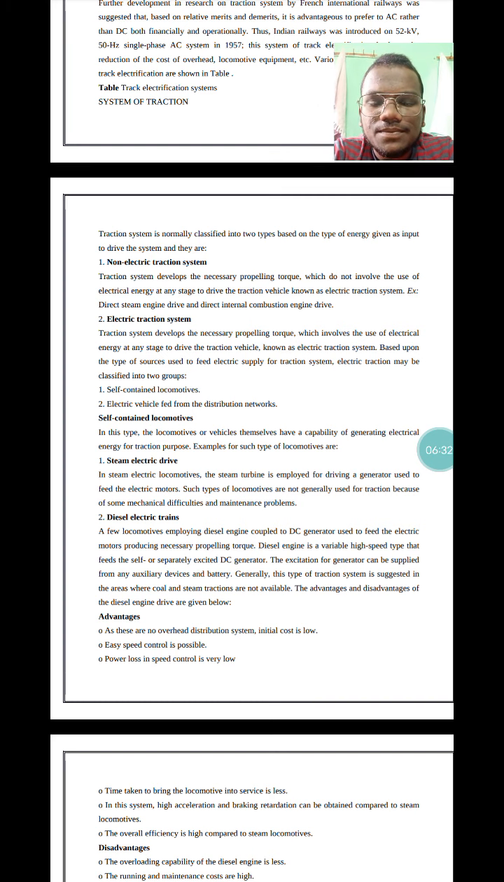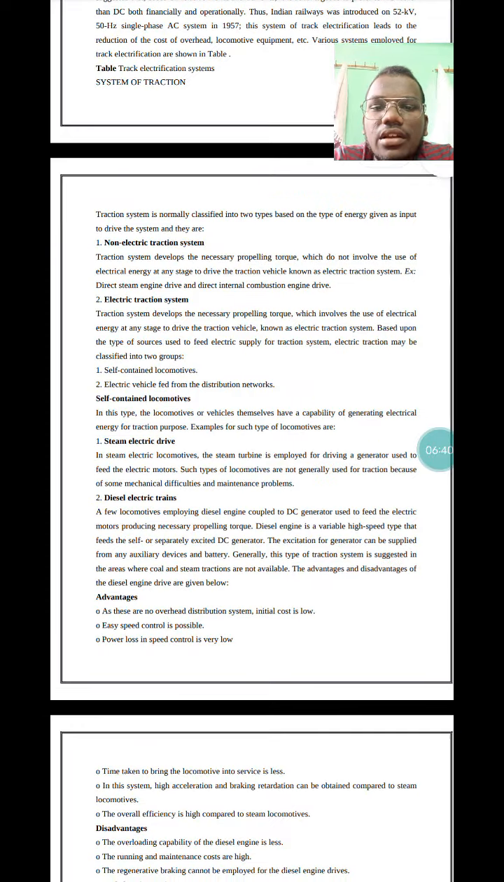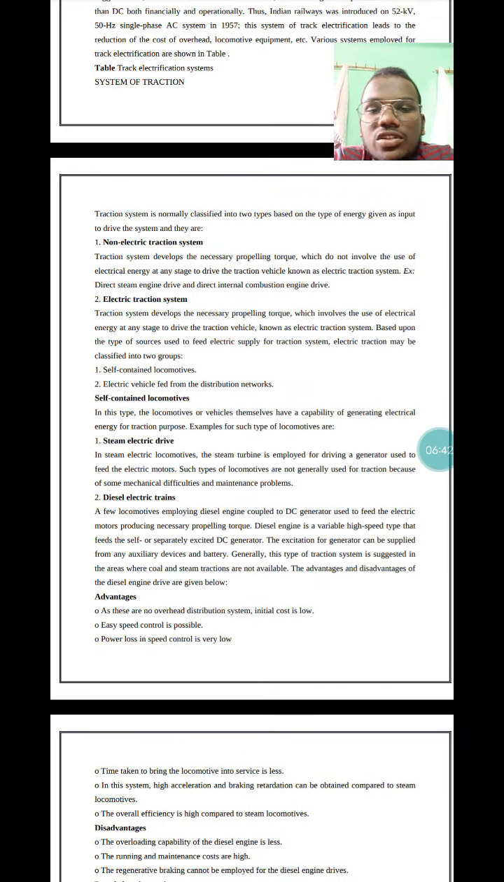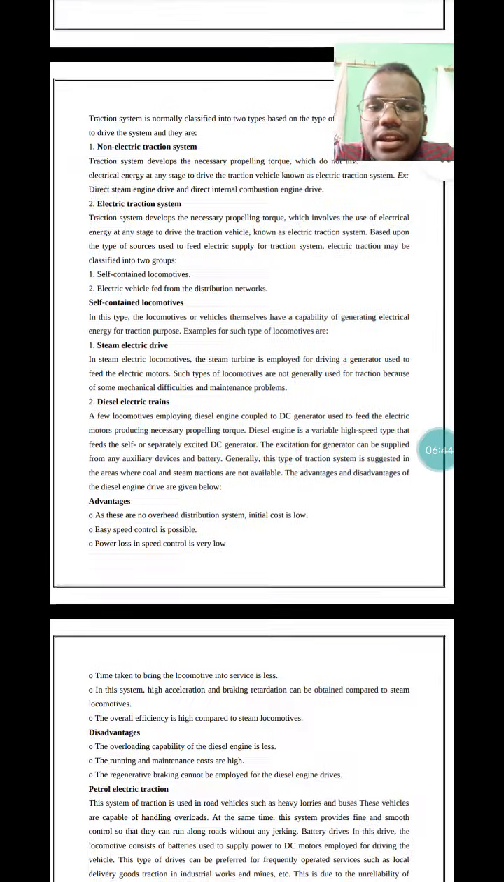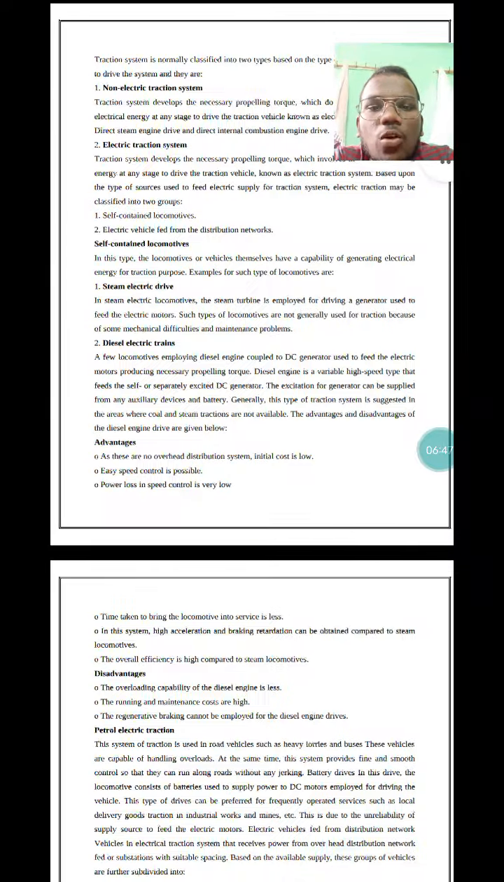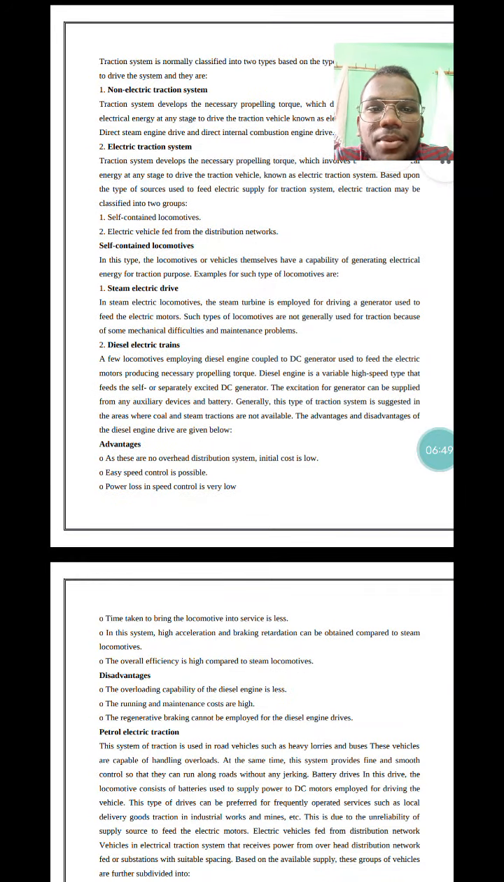Based on the type of source used to feed electrical supply for the traction system, electric traction may be classified into two types: self-contained locomotives, and electrically fed locomotives from a distribution network. Coming to self-contained locomotives, the locomotives or vehicles themselves have the capability of generating electrical energy for traction purposes, as I mentioned earlier.